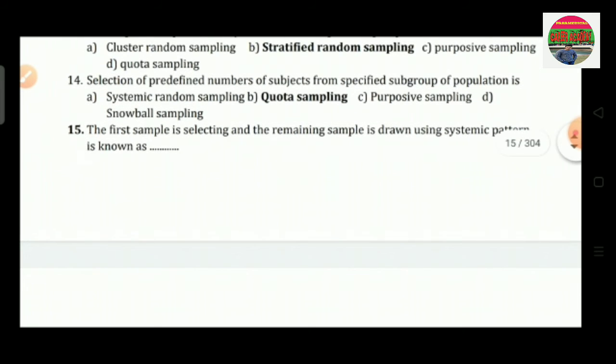Question number 14 is, selection of a predefined number of subjects from a specified subgroup of the population is. Option A systematic random sampling, option B quota sampling, option C purposive sampling, option D snowball sampling. So the correct answer is quota sampling.